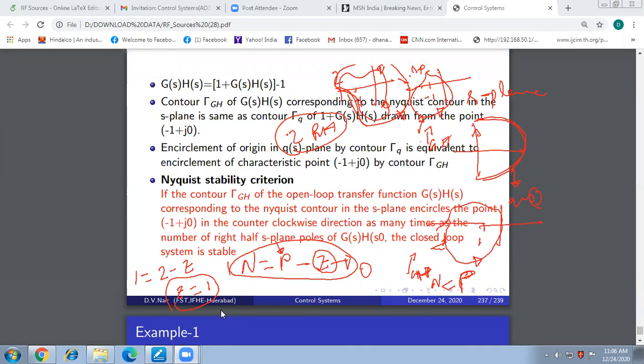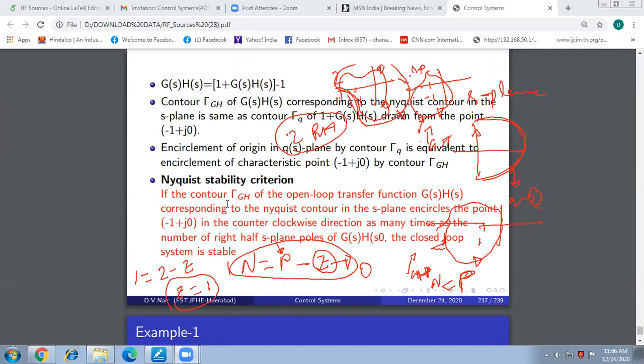From the given open loop system, I will always know what? P. From the open loop system, I will know P. P is the number of right half open loop poles, right? Now say if it is an open loop stable system, and for the closed loop system to be stable, what should be n?